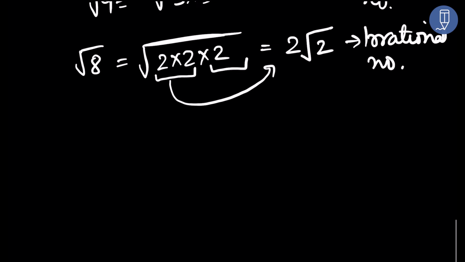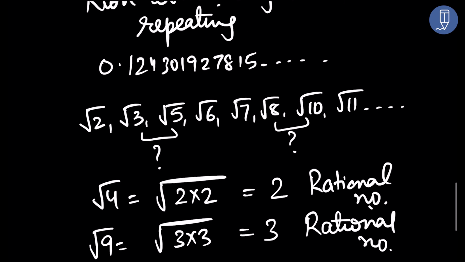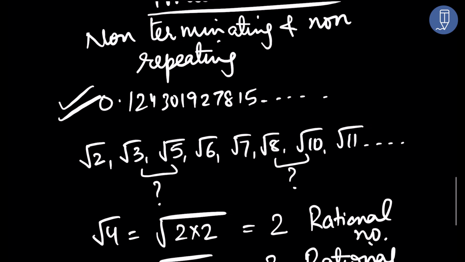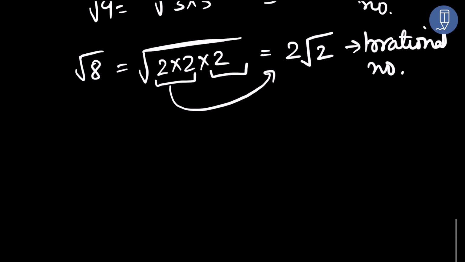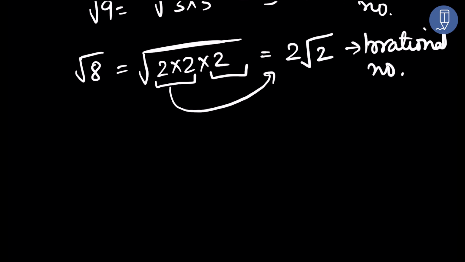Okay. Now, we said all such numbers which are non-repeating and non-terminating are irrational. All these square root numbers are irrational. And pi is also irrational. Pi is 3.14. This we have been using in class 7 for the area of a circle, but actually it is not 3.14.